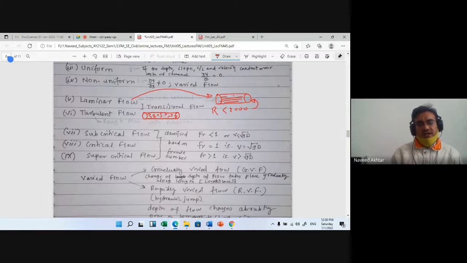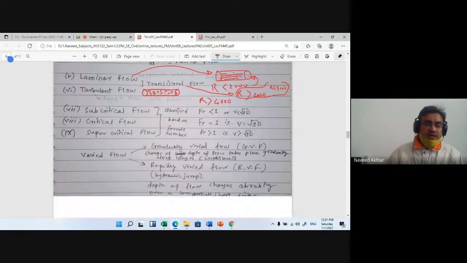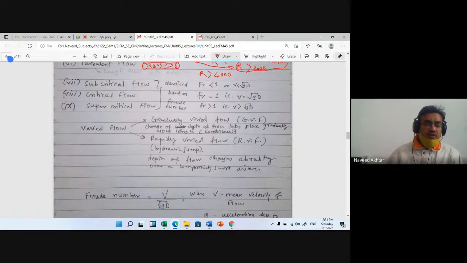If the Reynolds number is greater than 4000, then it will be turbulent flow. And when the Reynolds number is between 2000 and 4000, it is called transitional flow. So based on the Reynolds number, we can classify the flow pattern as laminar, transitional or turbulent.